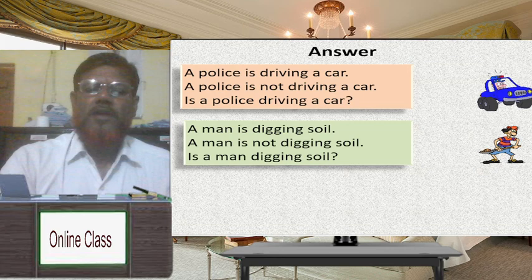Dear student, a man is digging soil, an assertive sentence and continuous tense. A man is not digging soil. It is a negative sentence, but it's continuous tense. Continuous tense, that means present continuous tense. Is a man digging soil? It's a present continuous tense. Have you understood? Dear student, what do you see in the third picture?